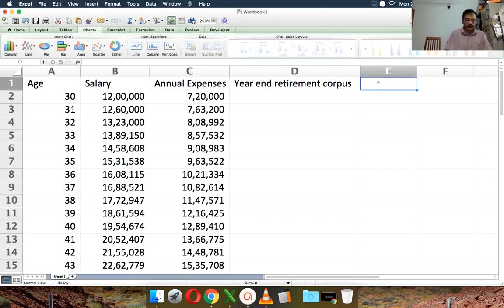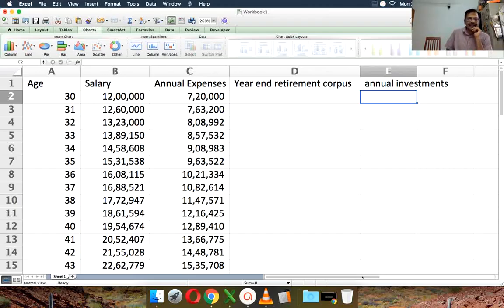So what we will do is year-end annual investments. Let me do it in a slightly different way. I'm trying out something. It may backfire.